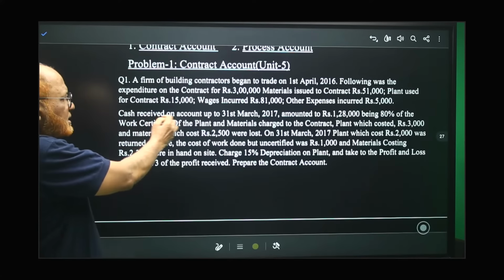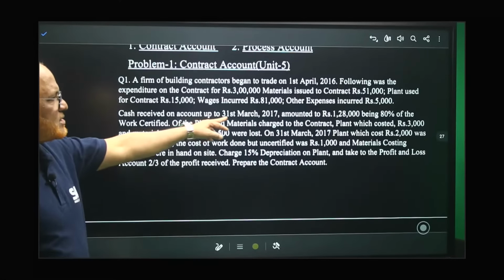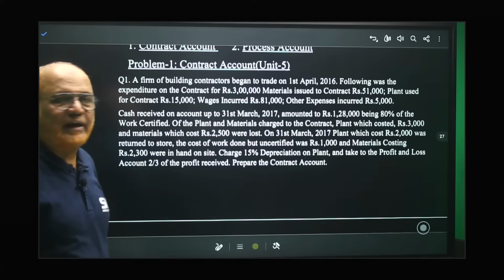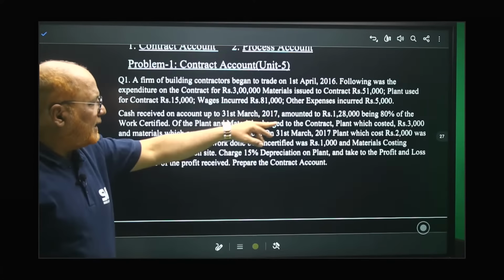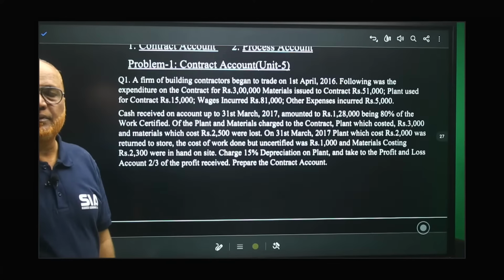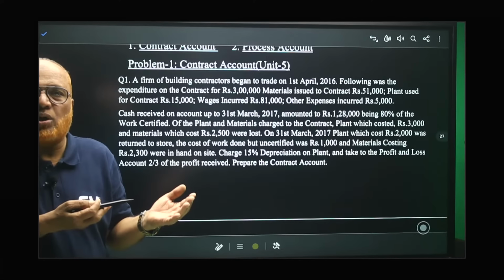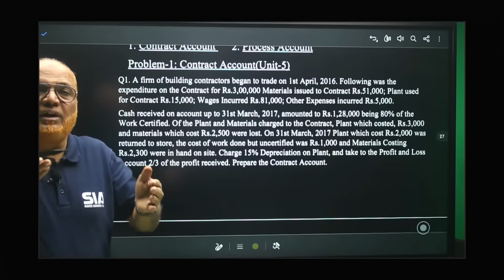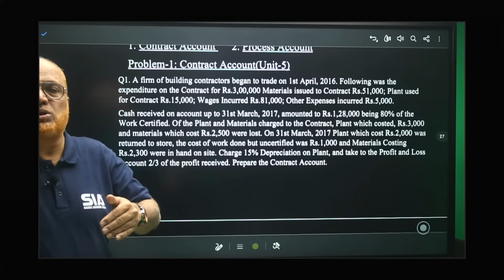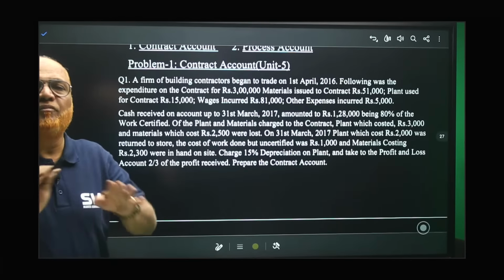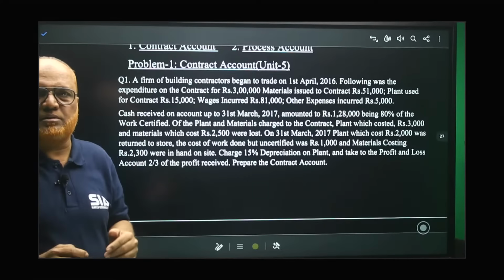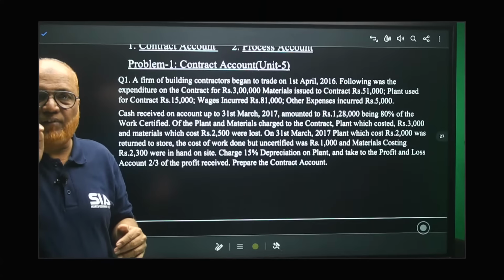Now, cash received on account up to 31st March 2017 amounted to 1,28,000, being 80% of work certified. See here, we need work certified, but work certified is not given. It is given that we received 1,28,000, which is 80%. We don't require 80%, we want 100%. So how to find out work certified?